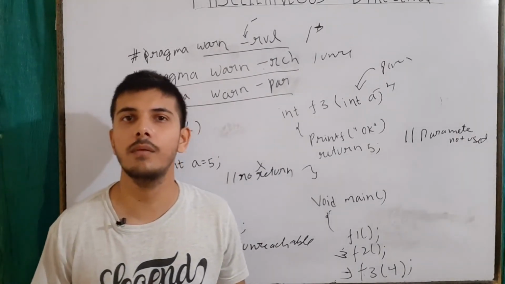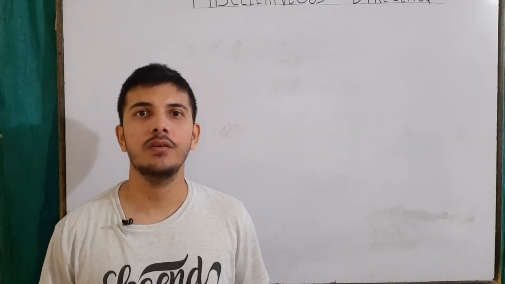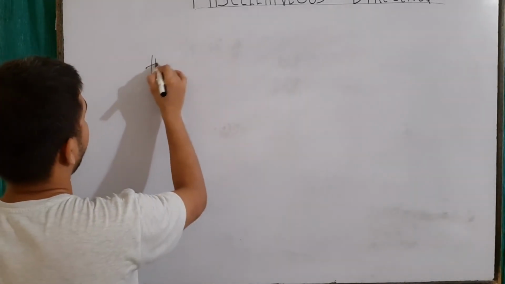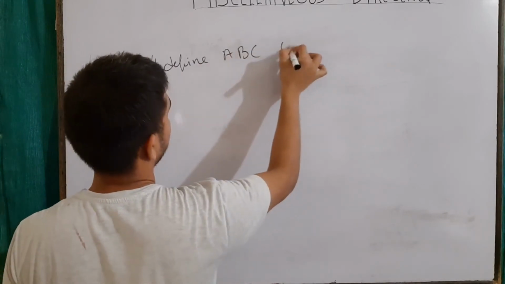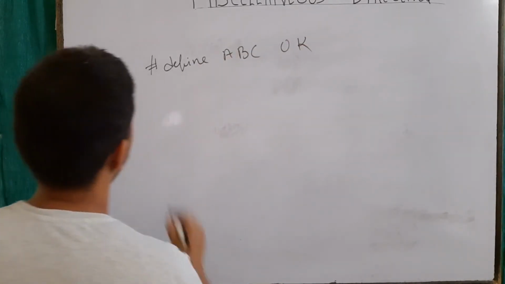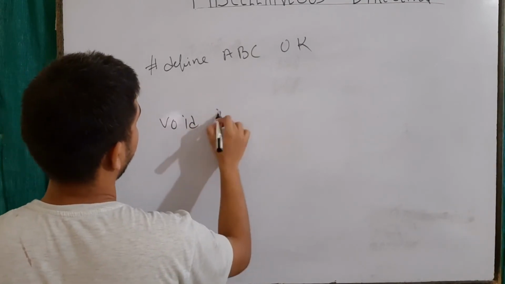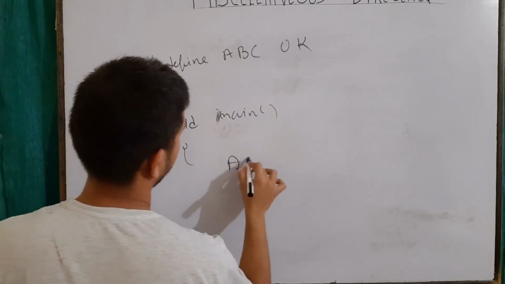Now let's look at the undef miscellaneous directive. So now let's look at the undef preprocessor directive. Let's say I had defined a macro expansion ABC, and I had used it somewhere many times in our program. In many locations I had used it.